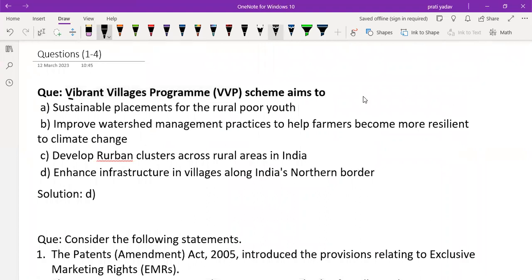First question is on the Vibrant Villages Program. The scheme aims at: first, sustainable placement of rural poor youth; second, improving watershed management practices to help farmers become more resilient to climate change; third, developing urban clusters across rural India; fourth, enhancing infrastructure in villages along the Indian northern border.